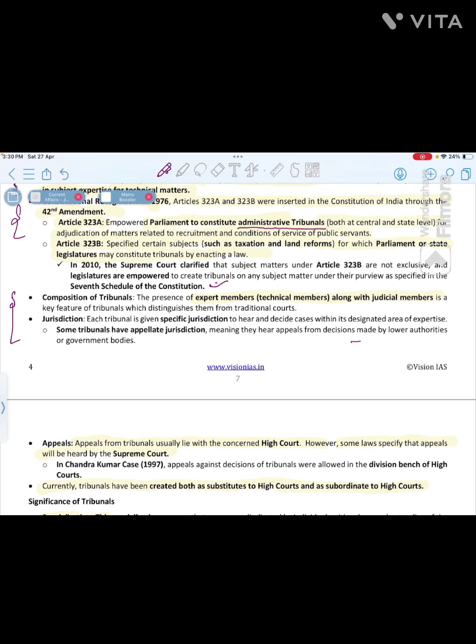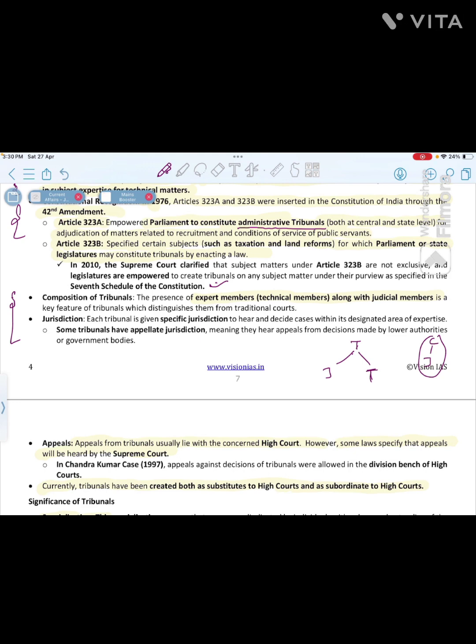So tribunal is basically quasi judicial, because they have judicial members and other technical members. मतलब courts में क्या रहता है, courts में खाली judicial members ही होते हैं, that's why they are called judicial bodies. Because we have technical members, some expert or field domain SMEs, we can call it not a completely judicial body, but they are involved in judicial purpose only, right? So we can say they are quasi judicial members. So this is the composition.